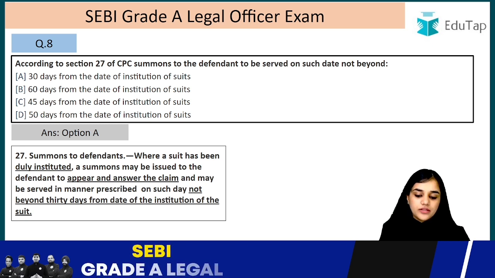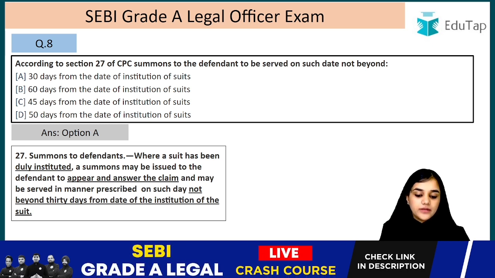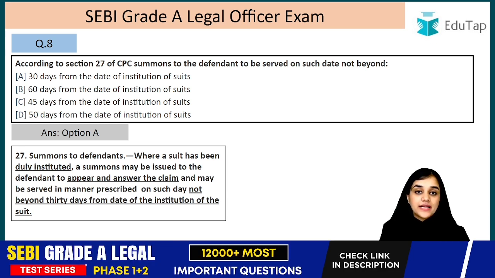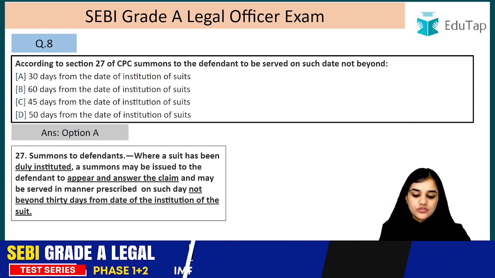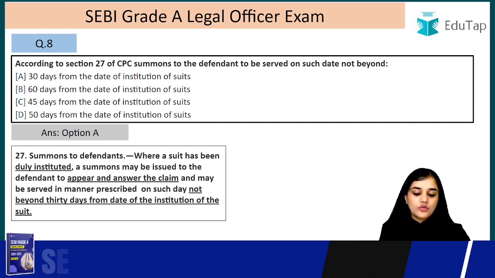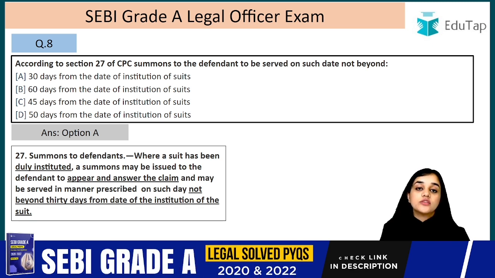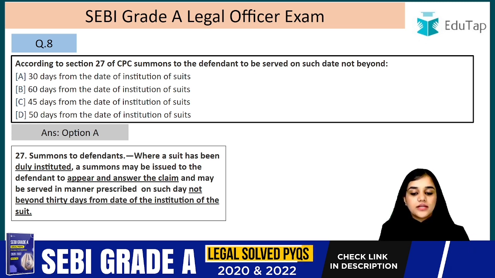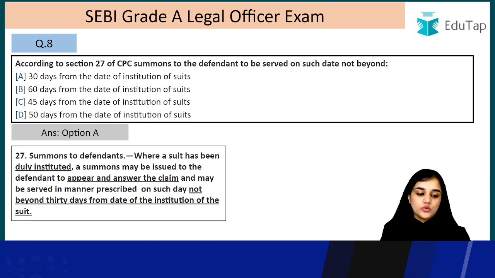A summons may be issued to the defendant to appear and answer the claims. So why does he have to appear? He has to appear and he has to answer the claim and may be served in the manner prescribed on such day not beyond 30 days from the date of the institution of the suit. So it cannot be beyond 30 days from the institution of suit, right? So the answer is option A, that is 30 days of the date of the institution of suit.